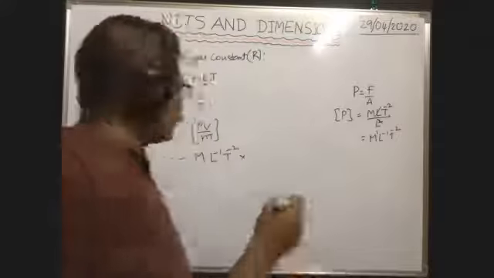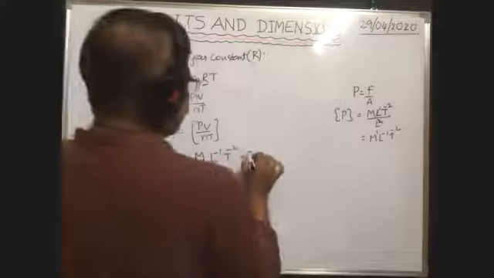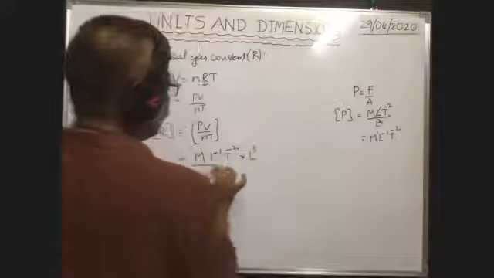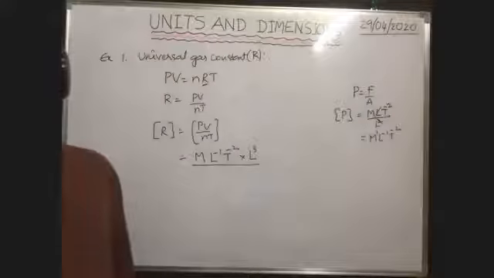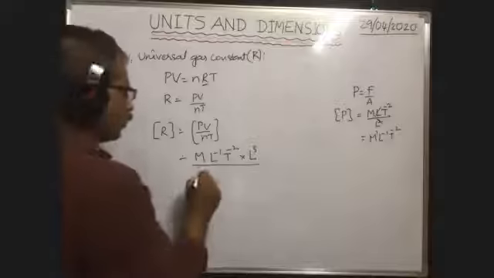So we write the volume dimension formula L cubed, by number of moles. What about the number of moles? The dimension formula of number of moles is mole only.